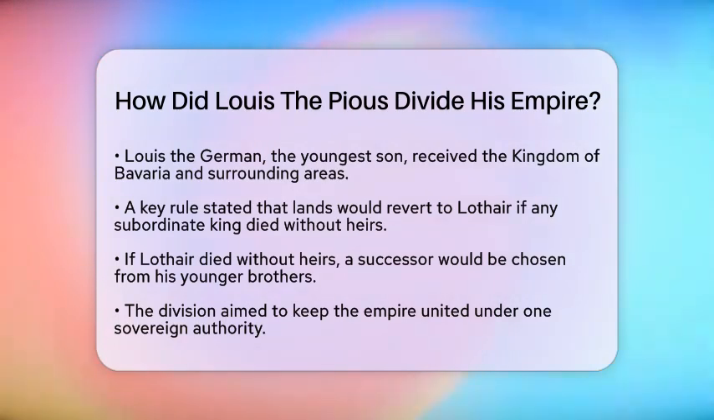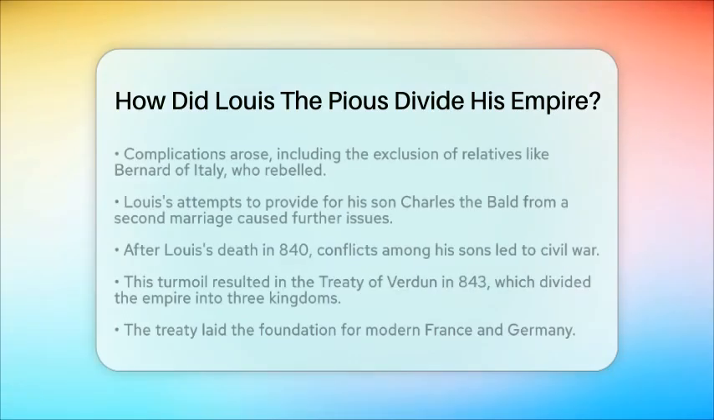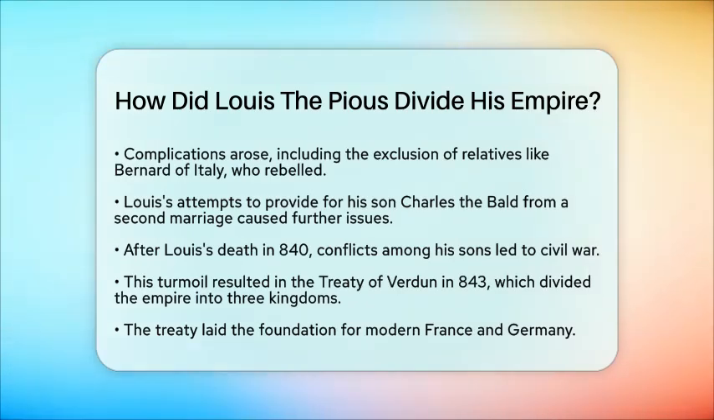However, this division did not come without complications. It excluded other relatives, such as Bernard of Italy, who later rebelled. Louis's attempts to provide for his son Charles the Bald from his second marriage further complicated matters, leading to resistance from his older sons. After Louis the Pious passed away in the year 840, conflicts among his sons escalated into